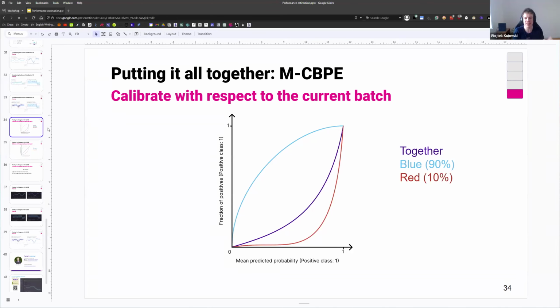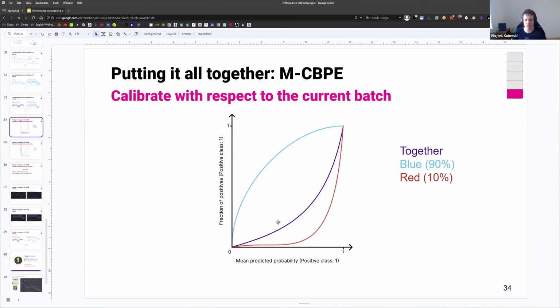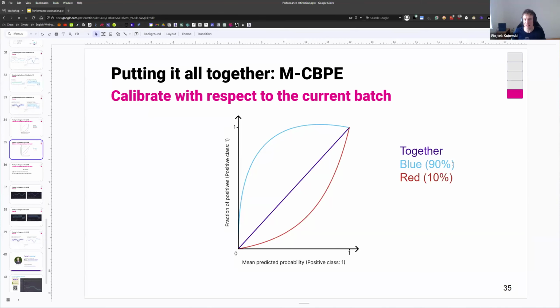So we're going to do this calibration on the test set, but by applying these weights we make it look as if it is the current batch. What that means is that no matter how the current batch looks, we don't need to calibrate it a million different ways. We just calibrate it to the current batch using importance weighting. Then for the current batch, we have a guarantee that no matter how it looks, it's going to be approximately calibrated. Without these weights, the calibration will look like this. But now we see that there are more blue data points, so we're going to weigh them more, and we still get good calibration.